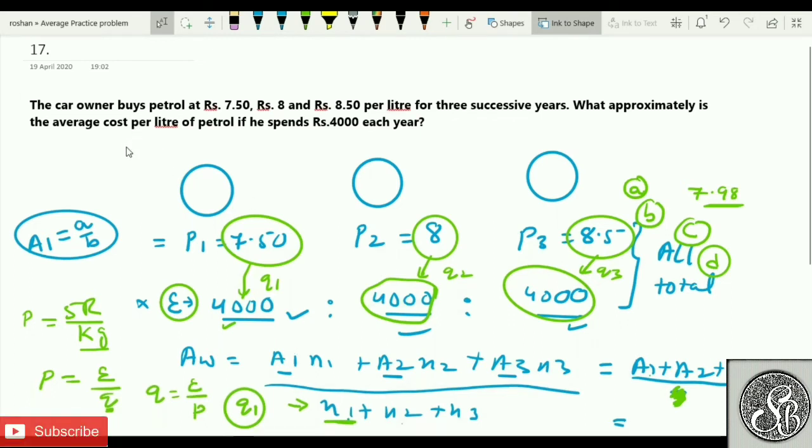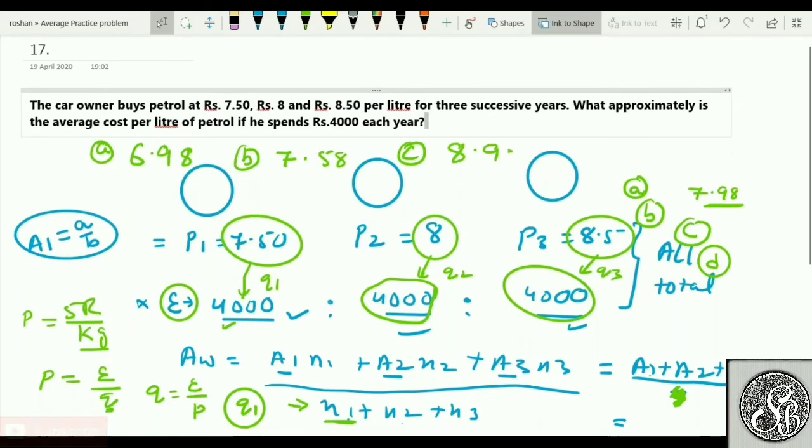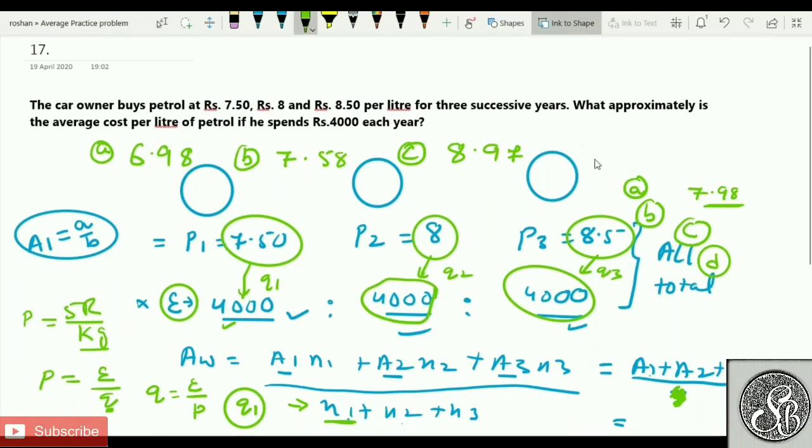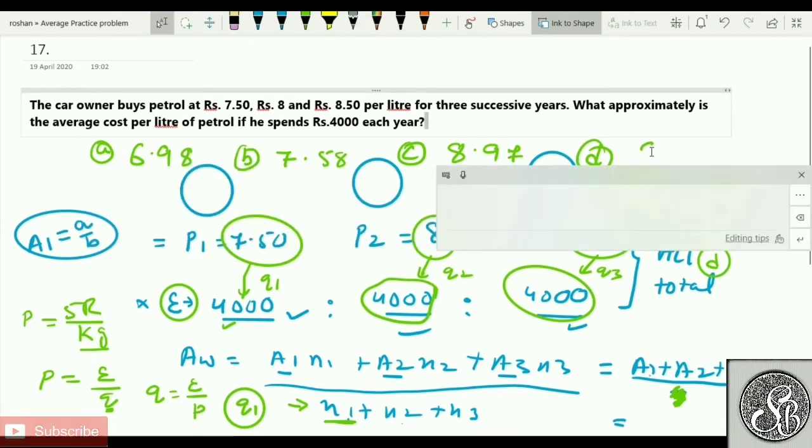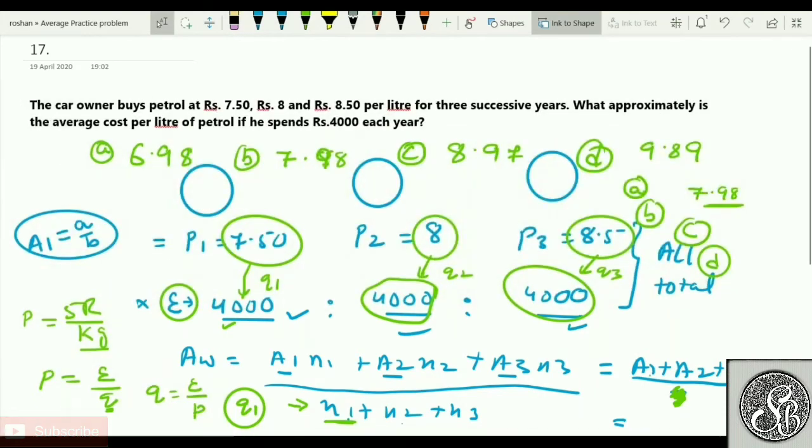Come back with the options. I think 6 point something was one option, 6.98. The second option was 7 point something, 7.58 I guess, or 55. Then the third option was here 8.97. The last option, my friend, 9.89.